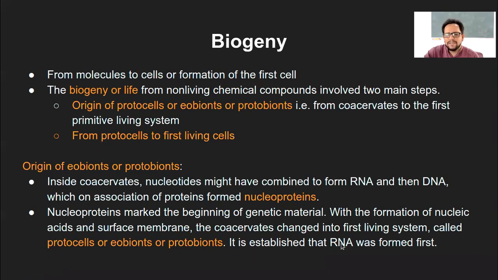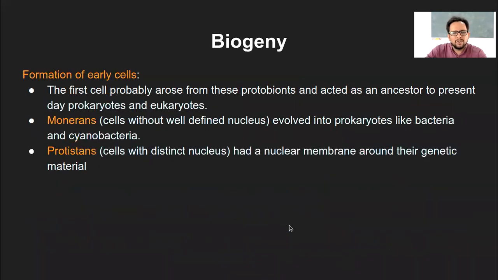And it is obviously established that RNA was formed first because of its simplicity of the molecule compared to DNA and so on. So that is the quick overview of this origin of eobionts or protobionts. And in the second stage, that is formation of early cells, or what we call them now as prokaryotes, the first cell probably arose from these protobionts, and they acted as an ancestor to the present day prokaryotes as well as eukaryotes. Again, this complexity, like I said, has been increasing over time.